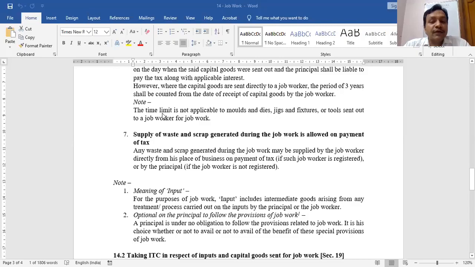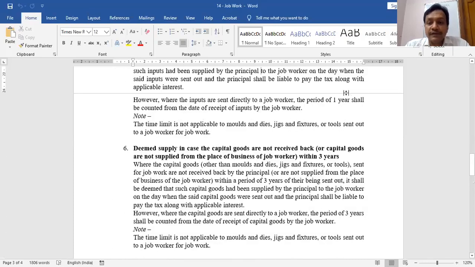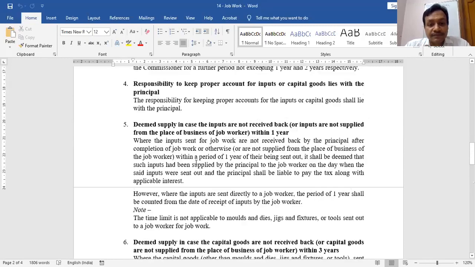Okay, sir. Thank you. In case of job work, it is necessary you have to bring back. But of course, in special cases, commissioner can extend the limit. If you can see this, commissioner can extend this limit.